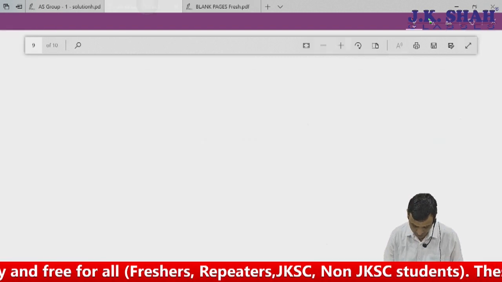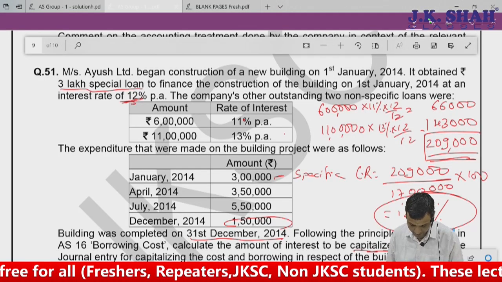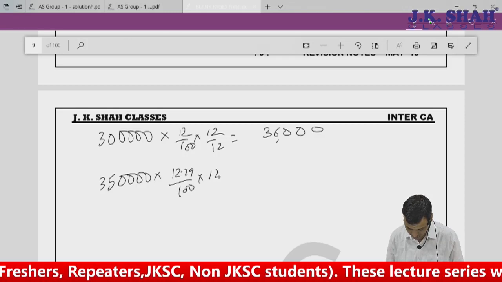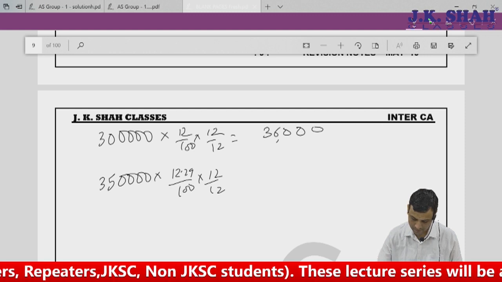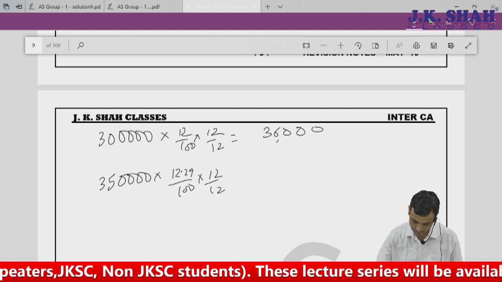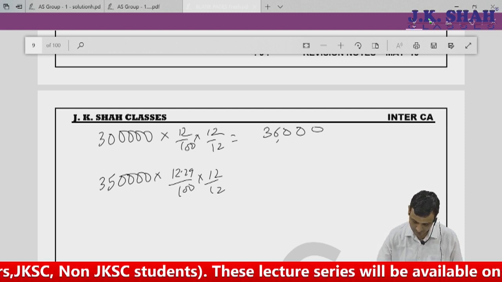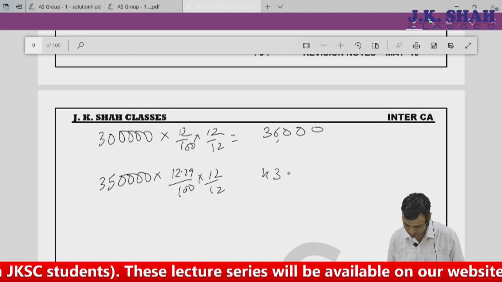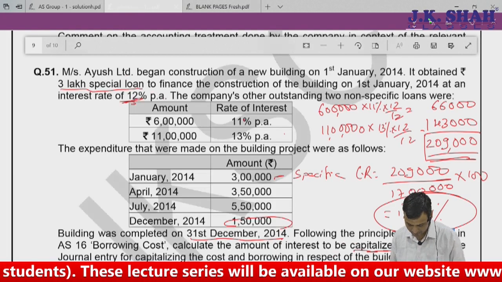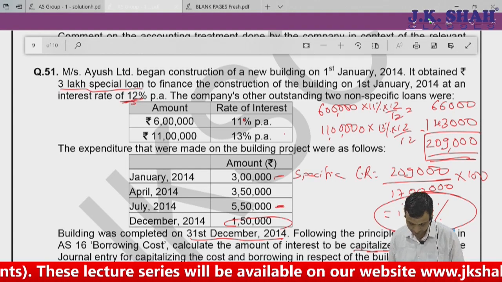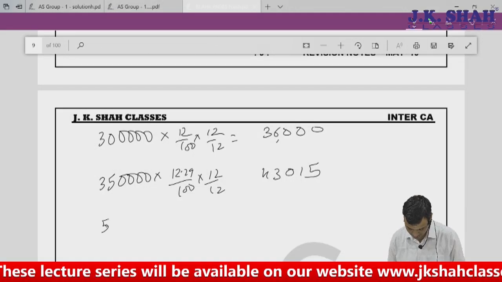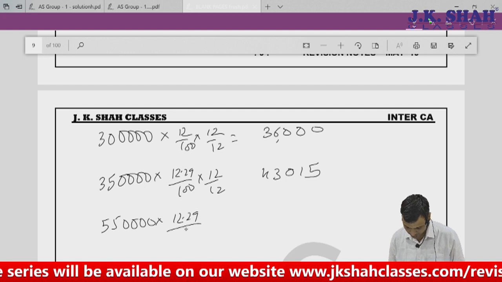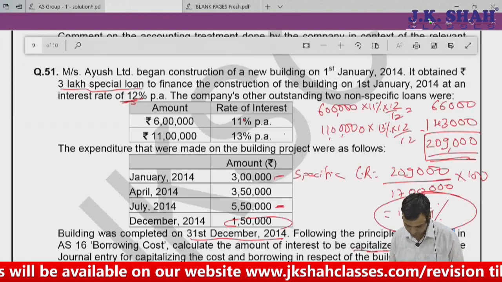I will go for an approximate rate, which was 12.29%, which gives me 43,015. Again, I have 5,50,000 at approximate rate 12.29%. For how many months?